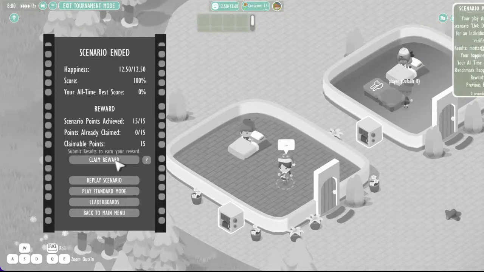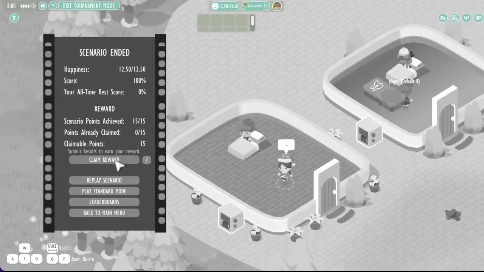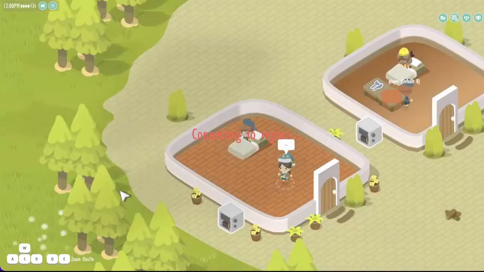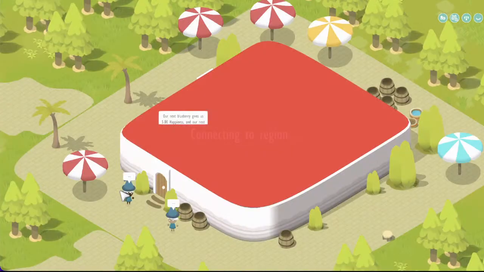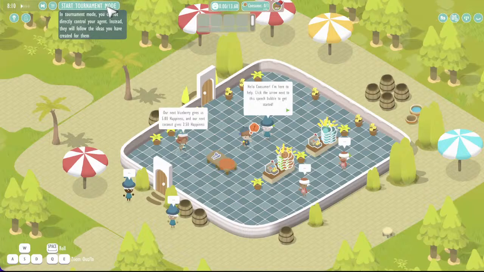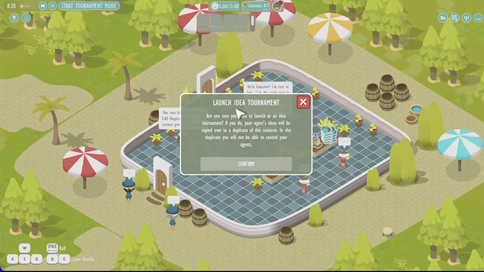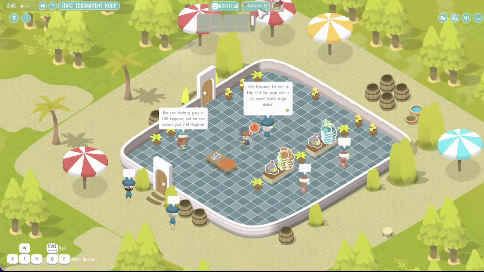I'm claiming now, so I can show you in a second. I made some points now for the tournament mode, and I can also go back to the standard mode just by pressing the button. And in standard mode, I can start the tournament mode again at any time just by clicking here. There's an explanation of what this really means, starting the tournament mode, but I think at this point I made it relatively clear.